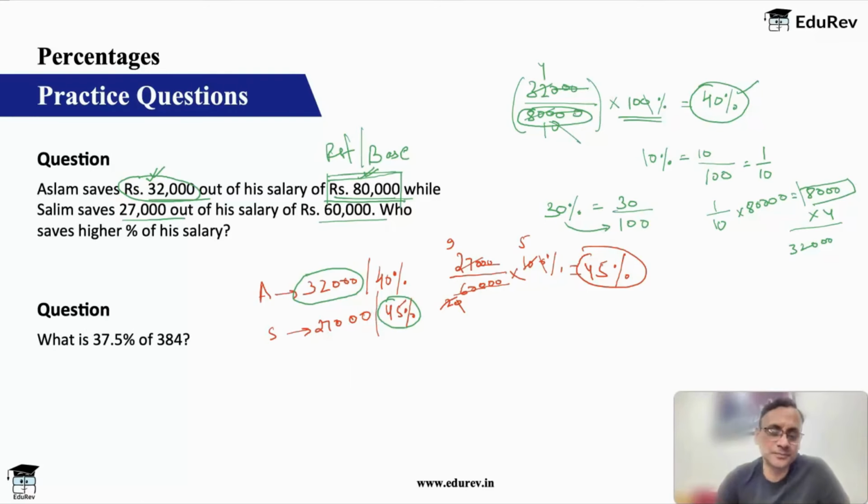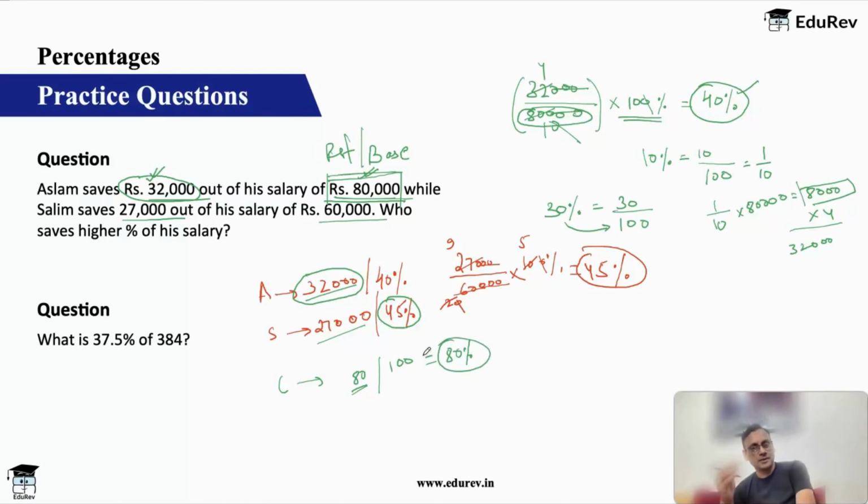So that is important. Let's say there's another guy, C. C has a salary of only 100 rupees, and out of 100 rupees he saves 80 rupees. Now 80 rupees is nothing in front of 32,000 and 27,000, but 80 rupees out of 100 rupees is 80%. So as a percentage, C is saving the maximum, 80%. So what you have to understand very carefully is that percentage can be high for a very small value also.